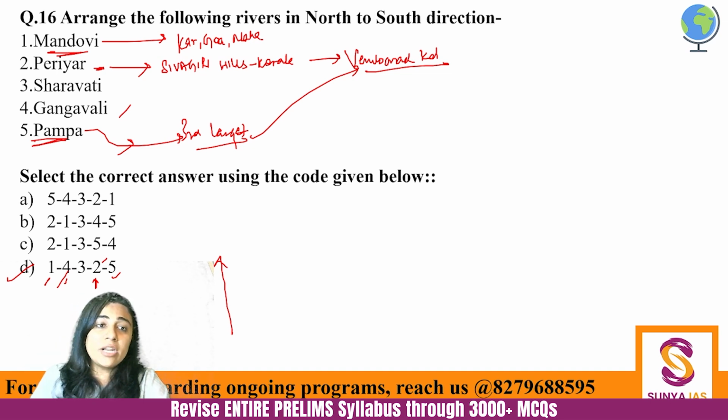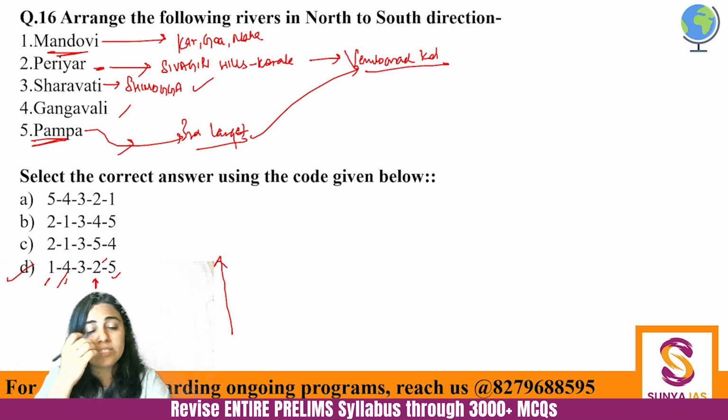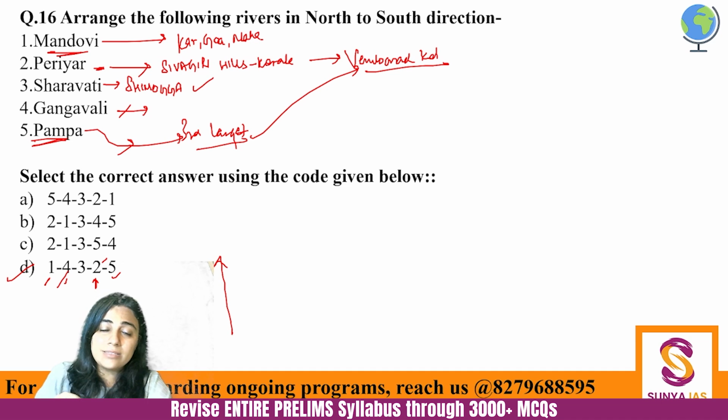Okay. Sharavati is originating in Karnataka in Shimoga district. Shivamoga also they call it. And it passes only through Karnataka. It's again western flowing. And then Gangavali. Gangavali is again starting in Karnataka and going through Karnataka only. So these are Karnataka's rivers.